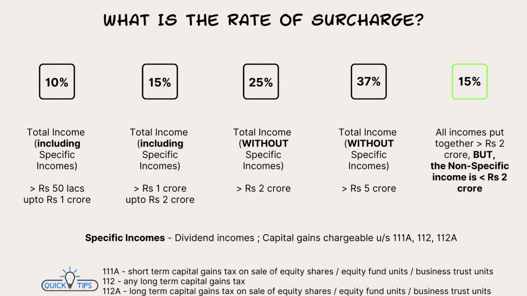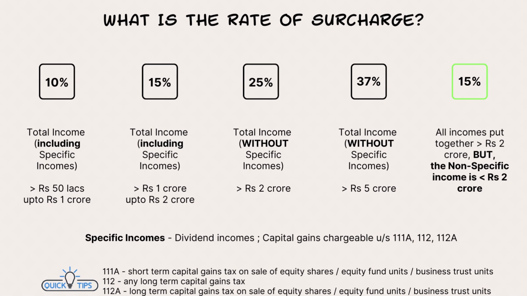Okay. Now we'll move on to the upper part of this slide with respect to the rates, because we have an understanding of what is specific income, and of course anything apart from this becomes some generic income. Now, where is this 10% surcharge rate applicable? The total income of the person, it can be anything, including even the specific income. Total income, whatever he is earning. If it is more than 50 lakhs for that financial year, but it is up to rupees 1 crore, okay, then surcharge will be 10% of the income tax, okay.